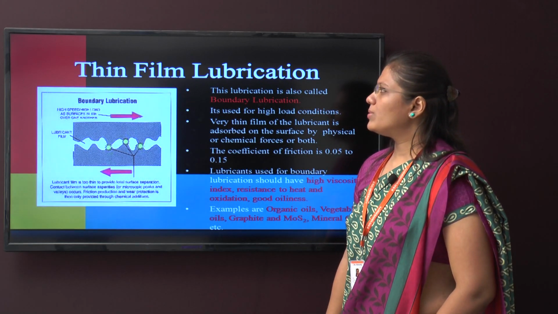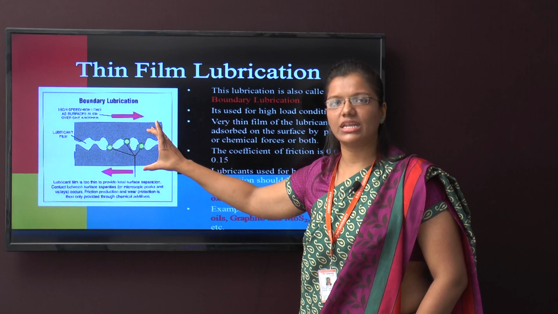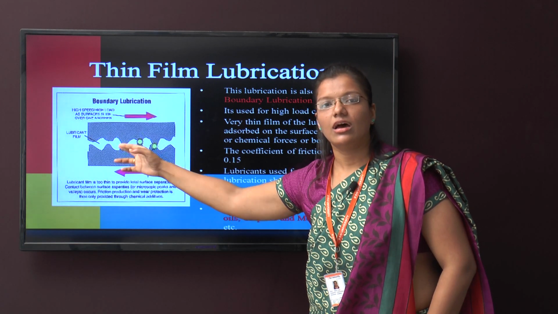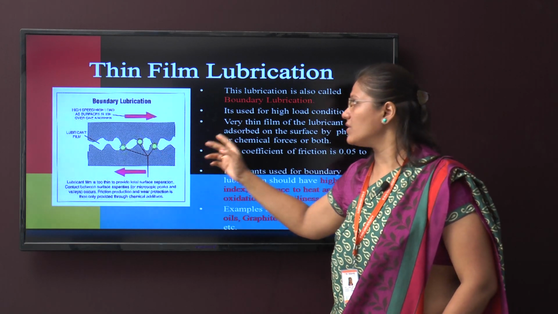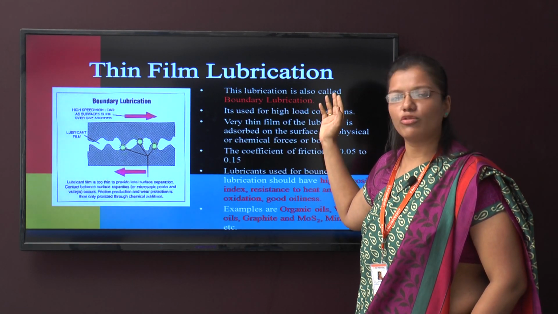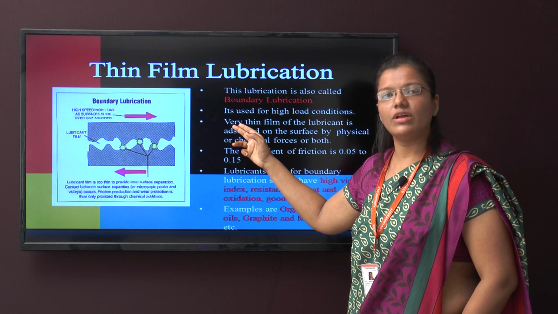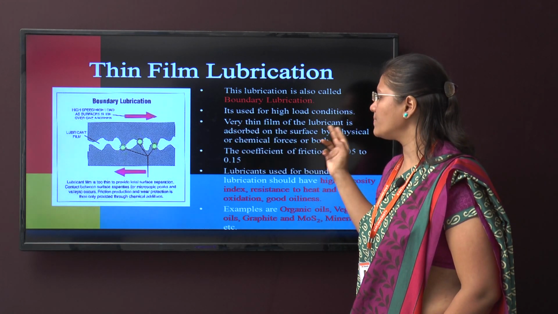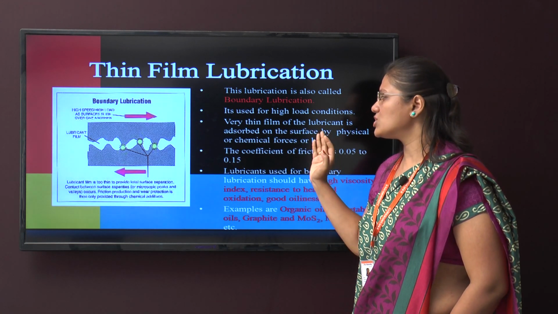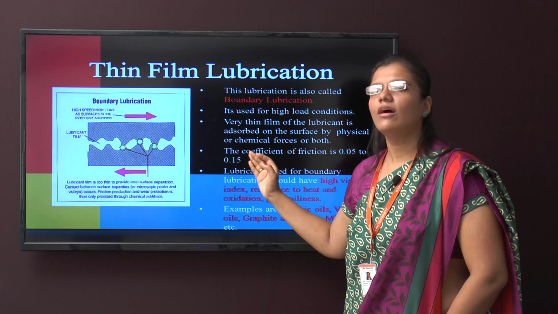Next is thin film lubrication. Two surfaces are there, both moving in opposite directions. At that time, wear and tear and heat are generated and friction will be there between the two surfaces. At that time, this lubrication is applied. This lubrication is also known as boundary lubrication. It is used for high load conditions. A very thin film of lubricant is applied on both the surfaces, or it is adsorbed by physical and chemical forces, or both. The coefficient of friction is 0.05 to 0.15.